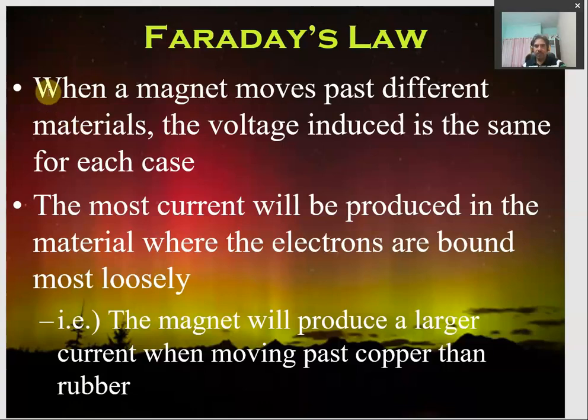So here is how we sum up Faraday's law. Whenever a magnet moves past different materials, a voltage is induced in each case. The most current will be produced in the material where the electrons are most loosely bound. Okay, so that is clear. If electrons are loosely bound, the EMF, or we can say voltage, will be set up.